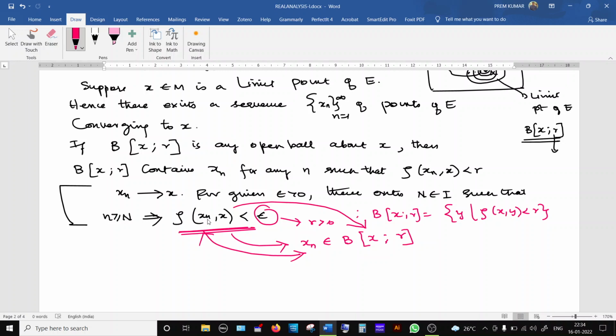Instead of writing the distance between xn and x is less than epsilon, we are writing xn belongs to the open ball with center at x and radius r. And this is true whenever n crosses N. So that is what is written. If B is any open ball, since this xn is a sequence converging to x, this open ball contains xn for any n greater than or equal to N. We can put the word here. Contains xn whenever n is greater than or equal to N.